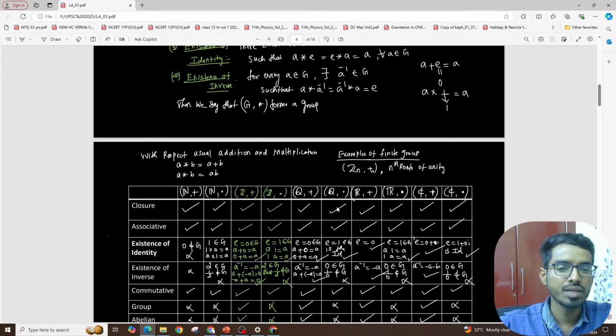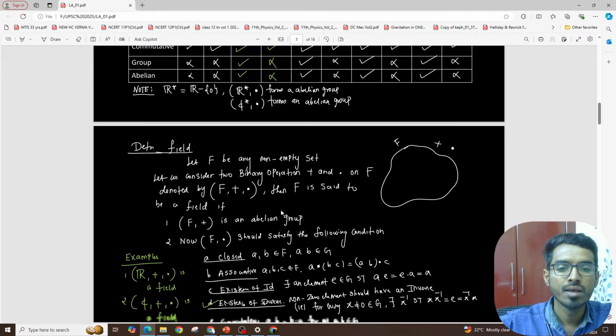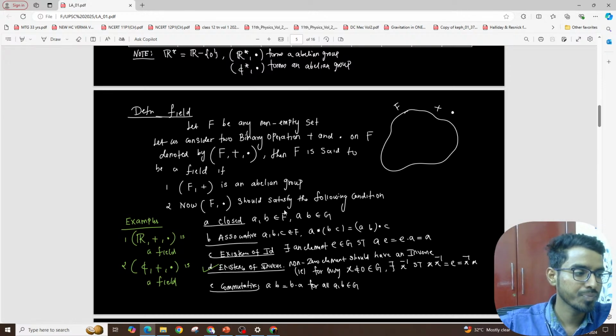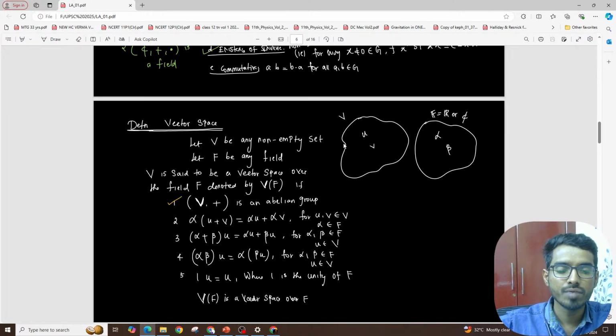After that, we have seen many examples of which number systems form a group with respect to the operations plus and multiplication. And then we defined what is field. So we extended the idea of group to field. Group is with a single operation, and rings and fields have 2 operations at a time on a single set. And then we defined vector space, right?